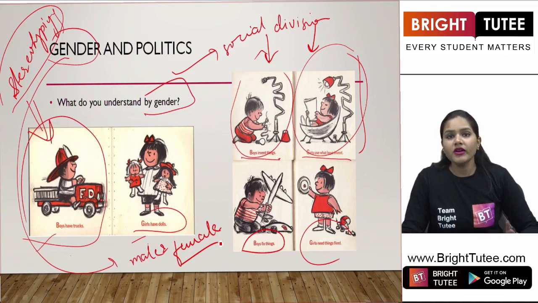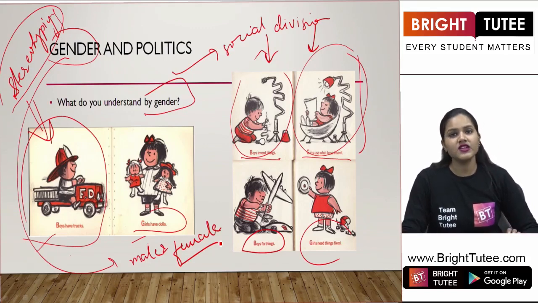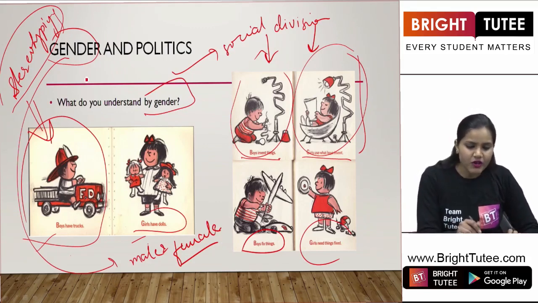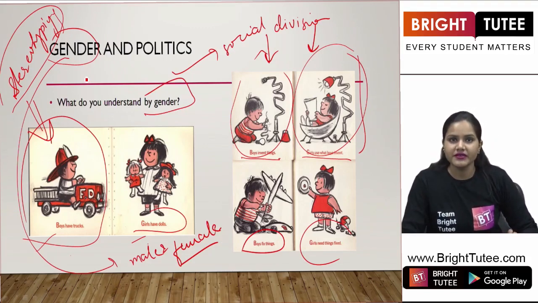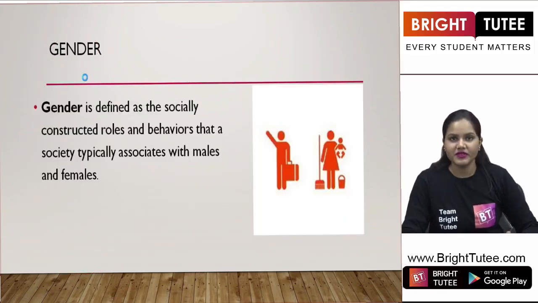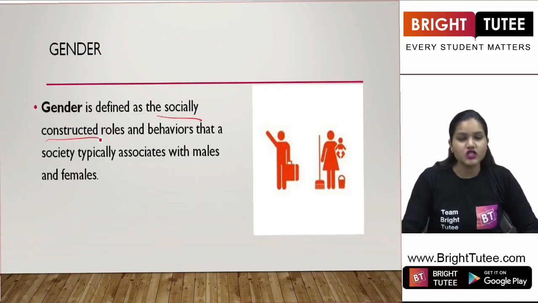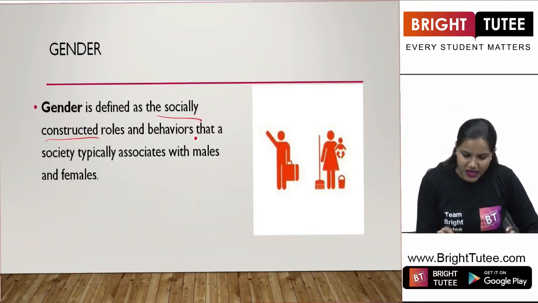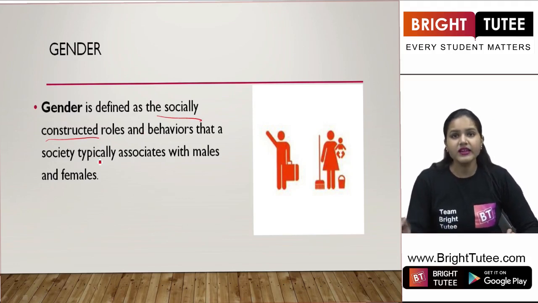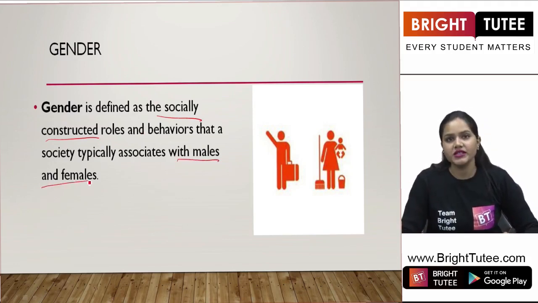But when we are talking about the social divisions that exist in our society, the whole meaning of gender changes here. What is the real meaning of gender here? Gender is defined as the socially constructed roles and behaviors that a society typically associates with males and females.